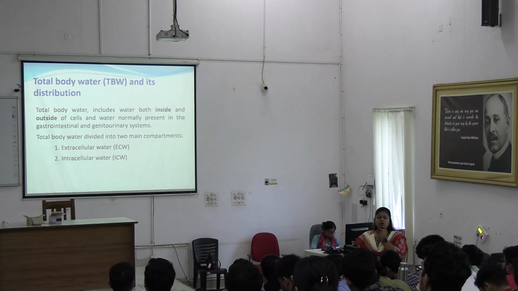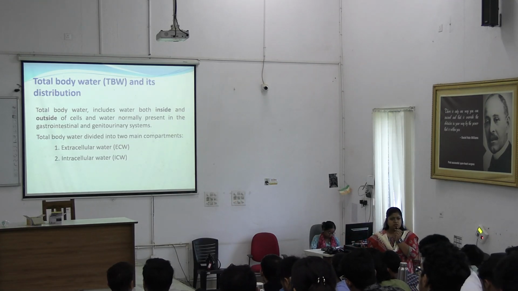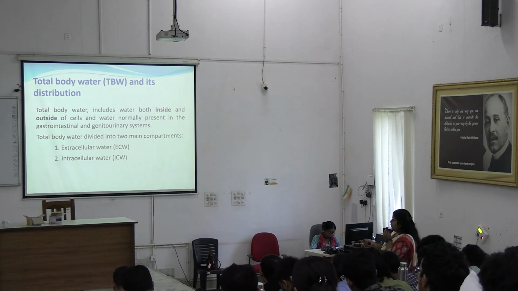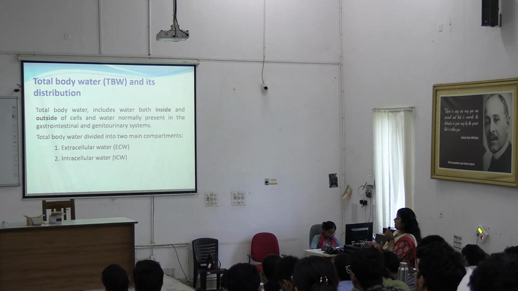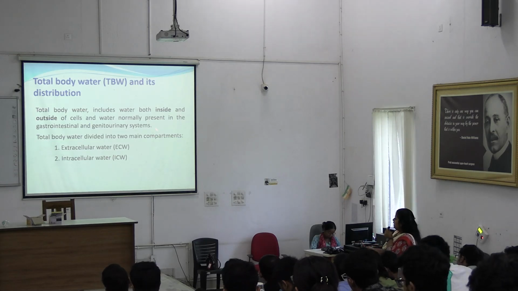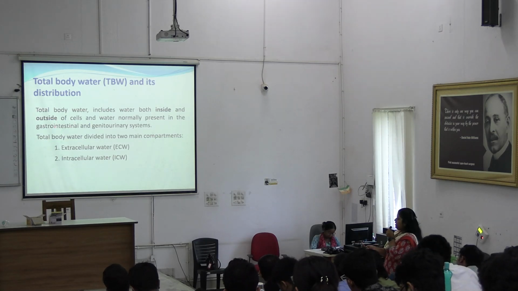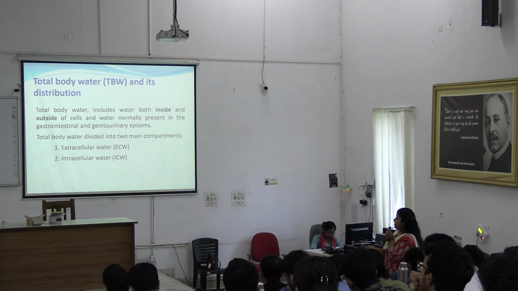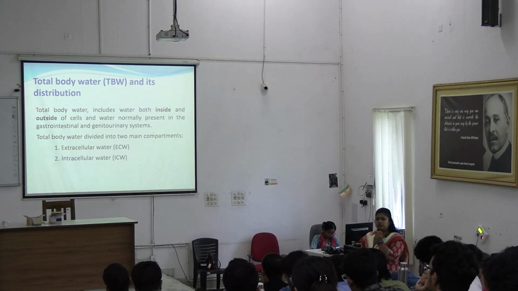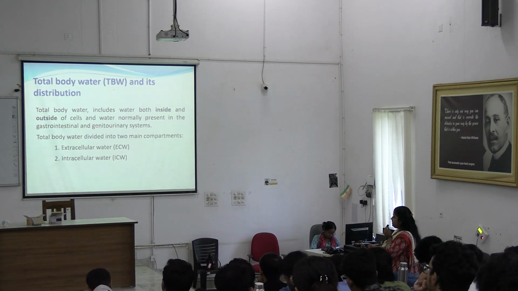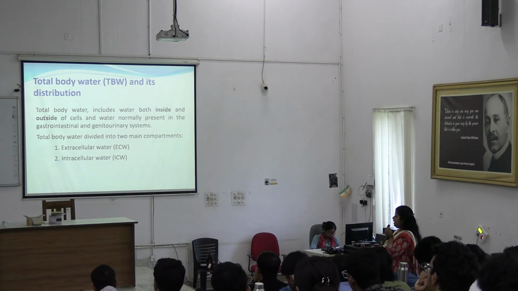In cytosol and in the organelles there is also water. So total body water includes both the inside and outside of cell water, and also the water present in the GI tract and genitourinary tract. Clear? So including everything is known as total body water.